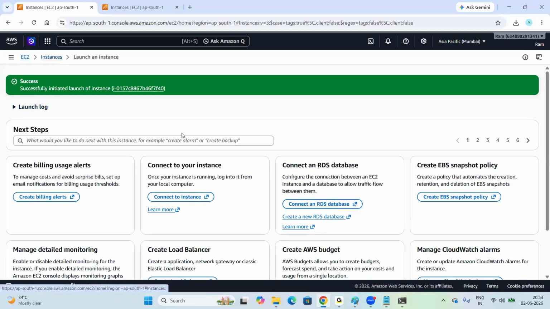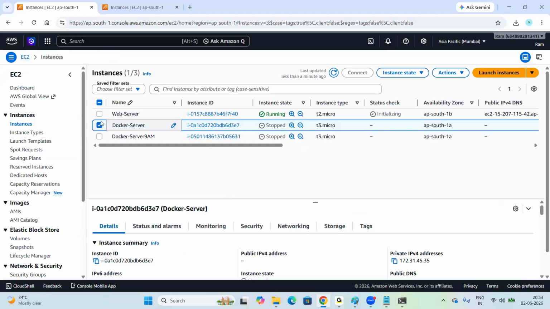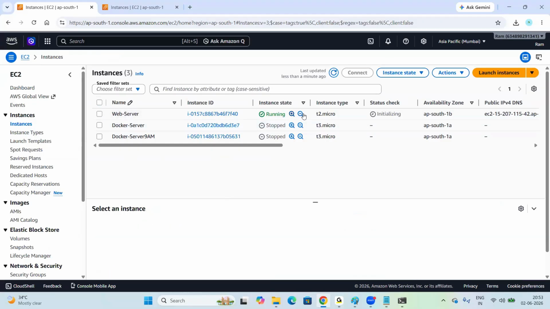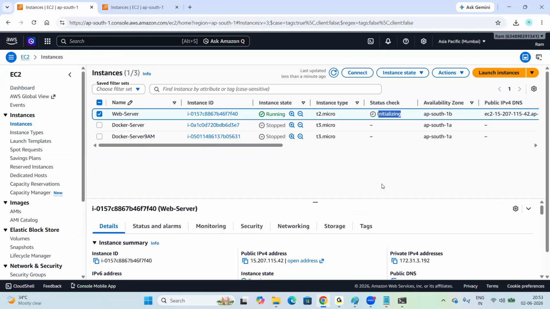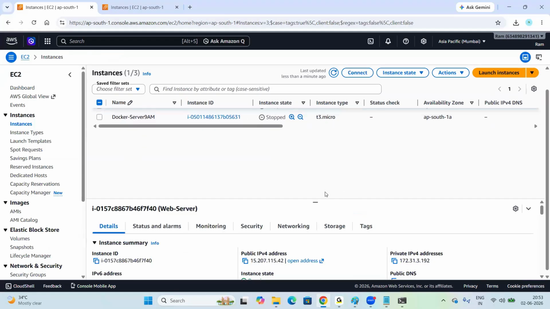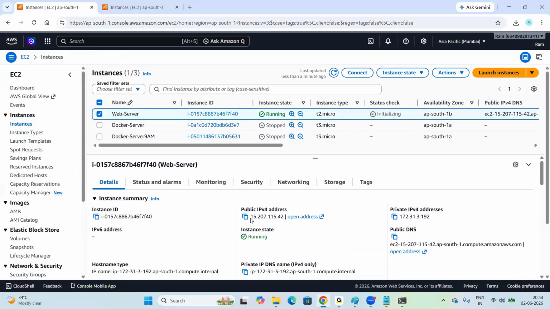Yeah. So now the server is created here. Look at here. My instance is in running state. Now it is initializing. Look at my screen, everyone. This server is having a public IP and a private IP. The public IP is a dynamic IP. The private IP is a static IP. To connect to our server, we use the public IP. Once we log into the server, we always use the private IP address.